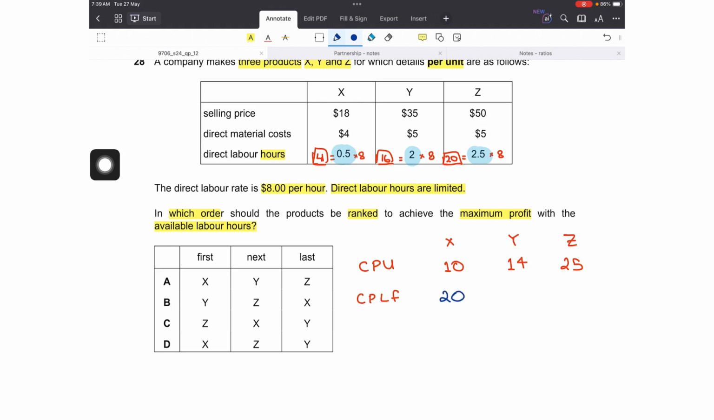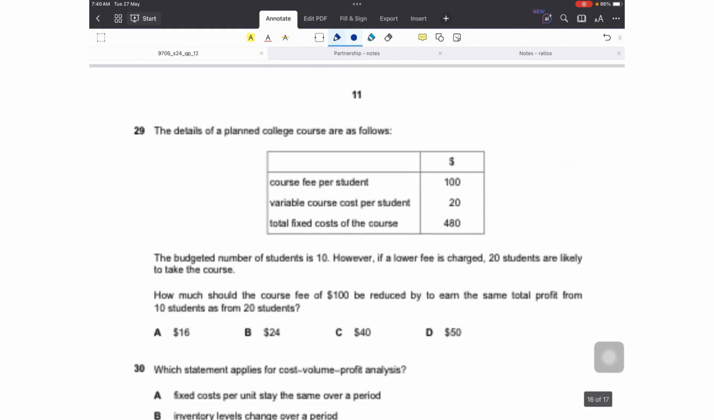So 10 divided by 0.5, that is 20. 14 divided by 2, 7. 25 divided by 2.5, 10. So now we will do the ranking, that the one producing the highest contribution per limiting factor, it is X, then secondly Z, and then Y. So the order in which they will be produced is first X, then Z, not Y, and then Y, right? So option D.